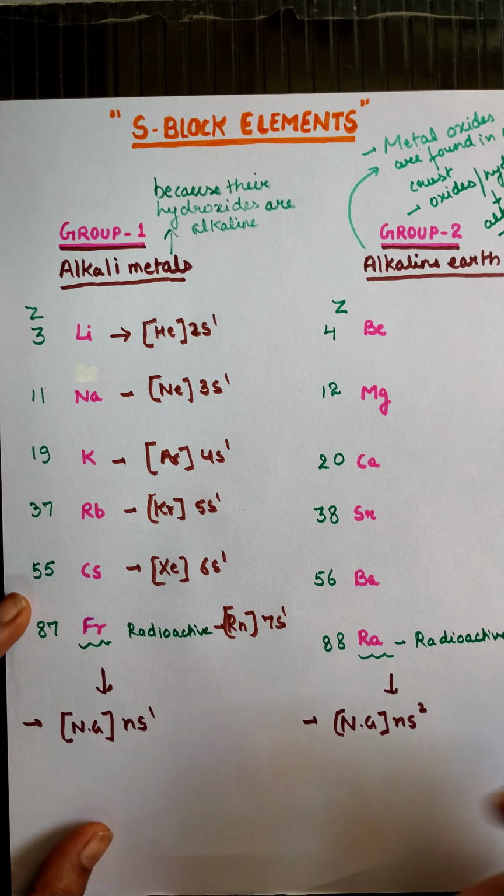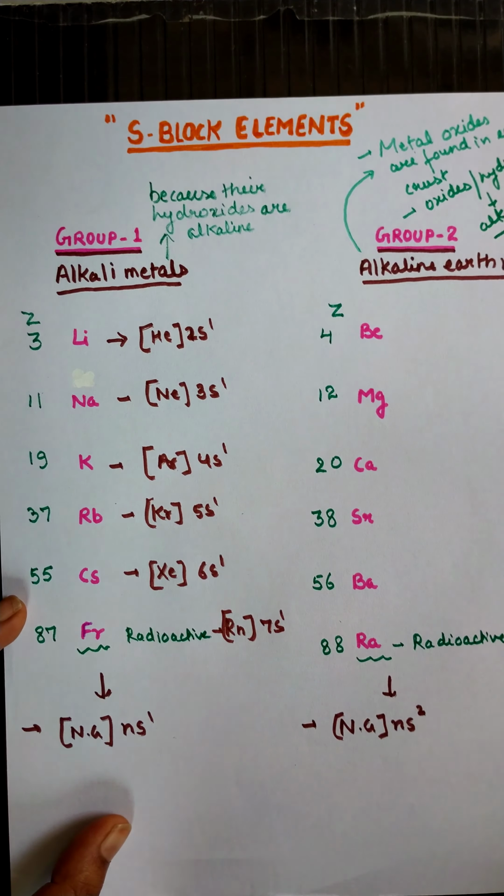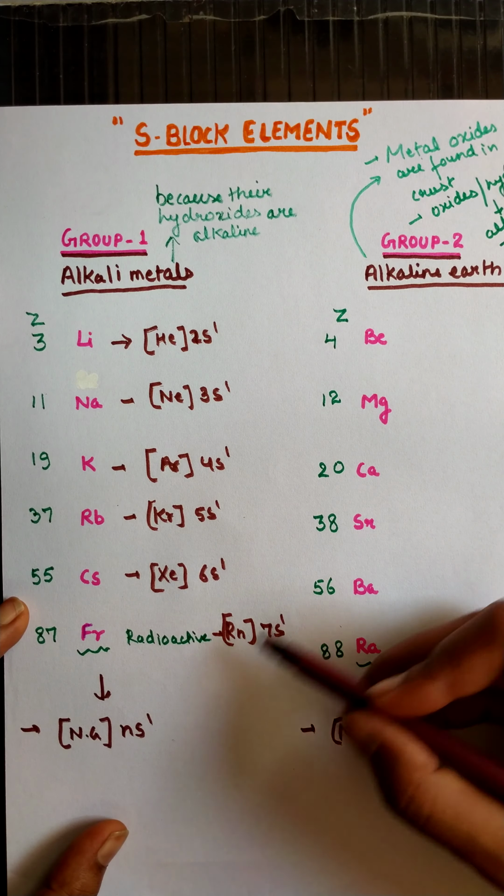So we can see that all the electrons are moving in the s orbital, that is, the valence shell contains the s subshell in which electrons are there. So in s orbital only the electrons are moving, that's why they are called s block elements.